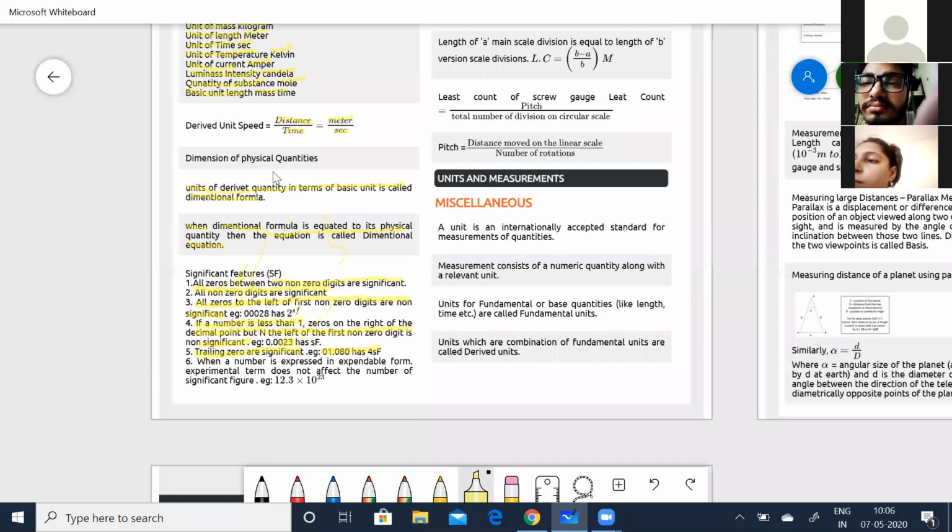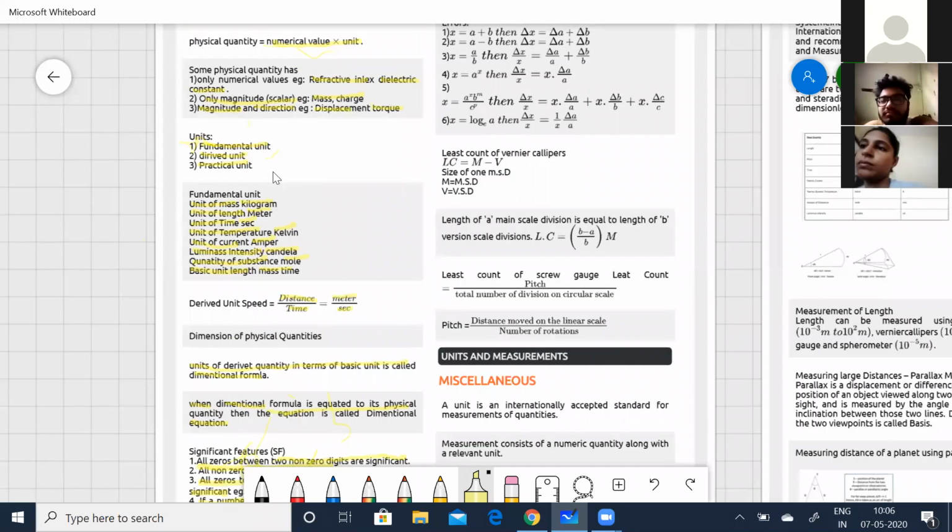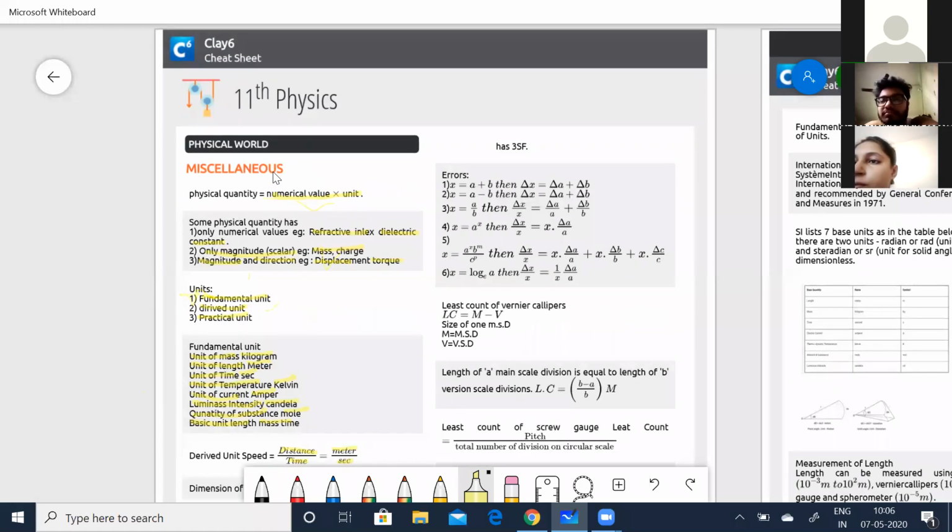Then, when a number is expressed in exponential form, the exponential term does not affect the number of significant figures. For example, 12.3 into 10 to the power of 23. Here you can say it has 3 significant figures. Even if you expand it to so many zeros, that is not going to affect the significant figure value. Next, of course, if expanded you can say that it has 35 figures. All the zeros are now going to be counted. So it has 35 figures.